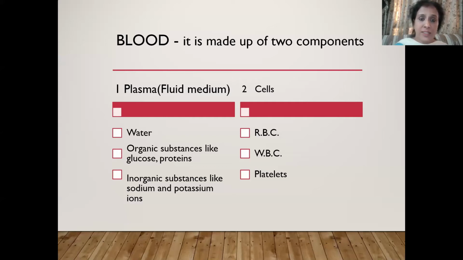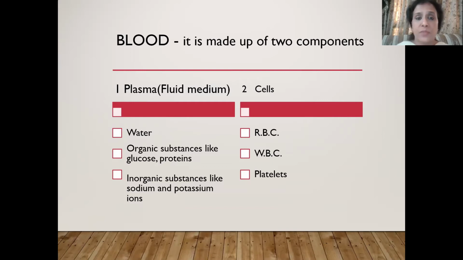And this blood basically can be divided into two components. One is the fluid part, plasma, and second is the cells which are present in this fluid. Plasma is 90% water only, and 10% of this plasma is made up of organic and inorganic substances. Organic substances like glucose, amino acids, fatty acids, proteins.